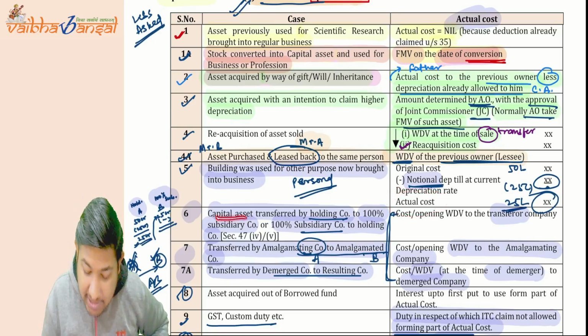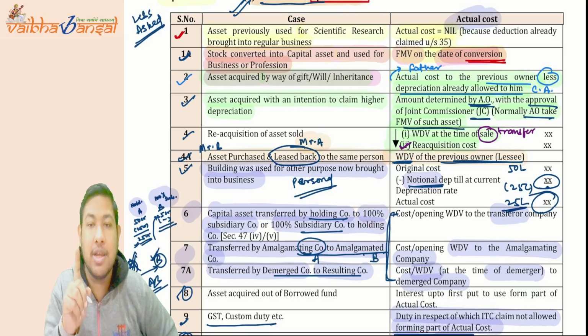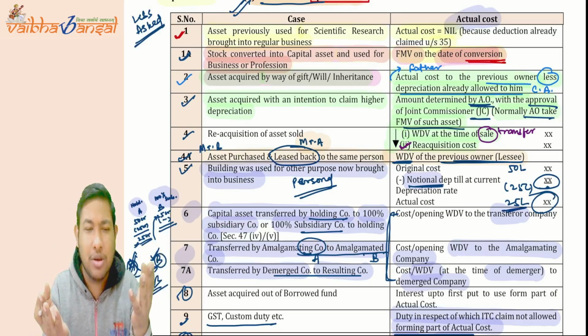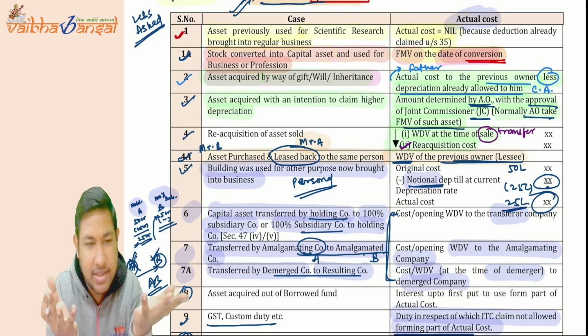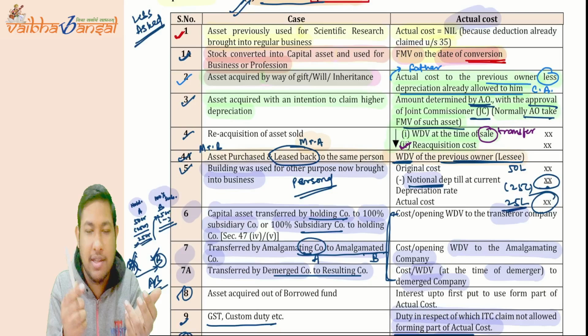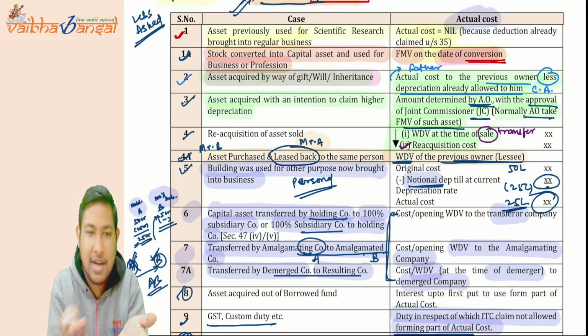Now, capital asset transferred by holding company to subsidiary company, but here is what is important: 100% subsidiary, not all subsidiaries, only the wholly owned subsidiaries. So these are the same thing, of the same person having two hands. I am transferring one thing from here to here. See, this is the asset. Suppose this is the pen. I am transferring from this hand to this hand.